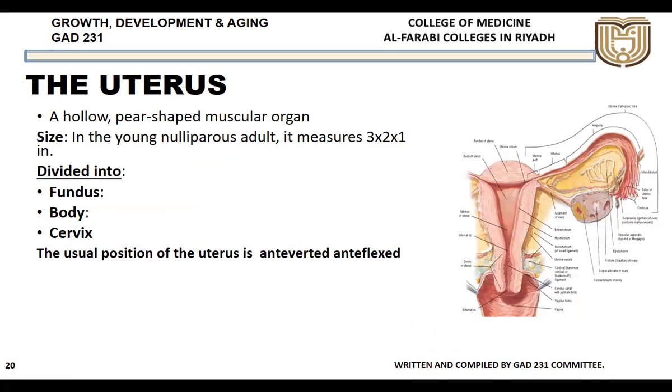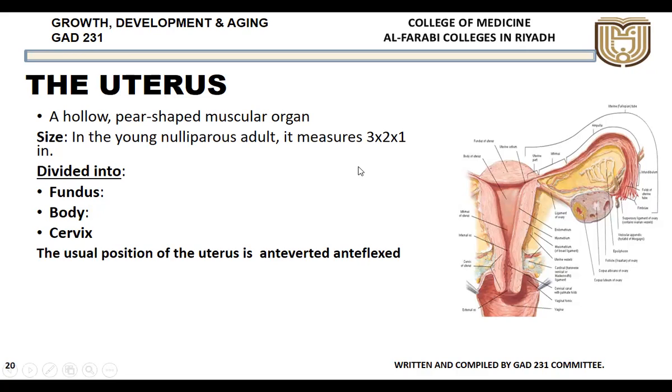Then coming to the organ where the fetus will actually grow, that is the uterus. Even though the ovum are produced in the ovary, this is how they look in the histology. Even though they are produced here, once the ovum is fertilized, it will grow in the uterine cavity. This is the uterine cavity, a triangular shaped cavity of the uterus, and see the thickness of the mass. This is the muscle mass, which helps in the complete expansion of this uterine cavity.